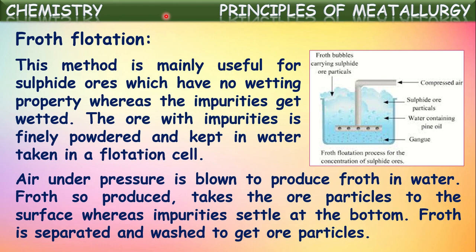There, first the ore will be powdered along with the impurities and taken in a container containing water. Into that, by using a tube like this, high pressure air is blown. By passing high pressure air here, it produces froth. These insoluble sulfide ore particles will float on the water along with the froth, whereas the impurities will settle at the bottom of this container.